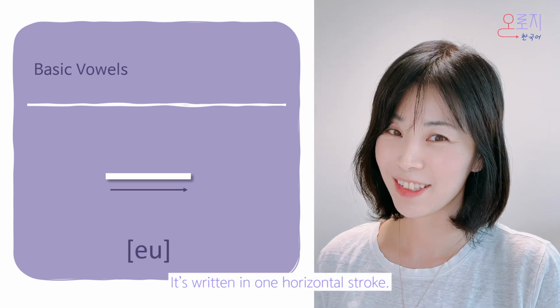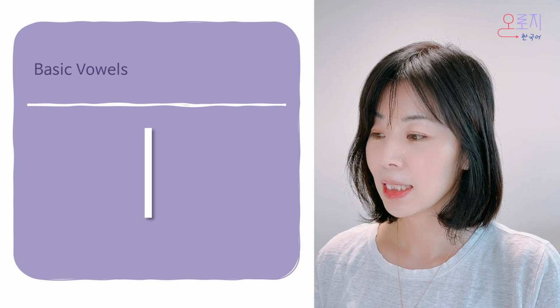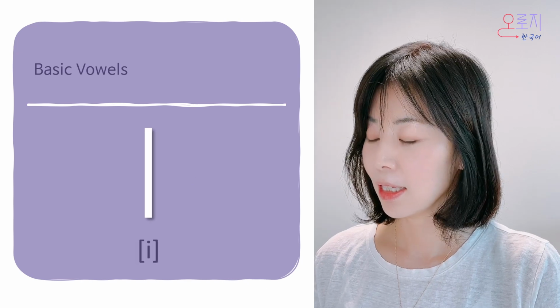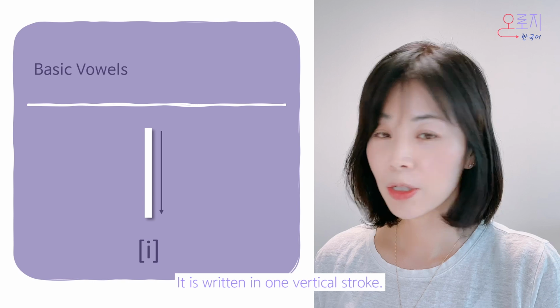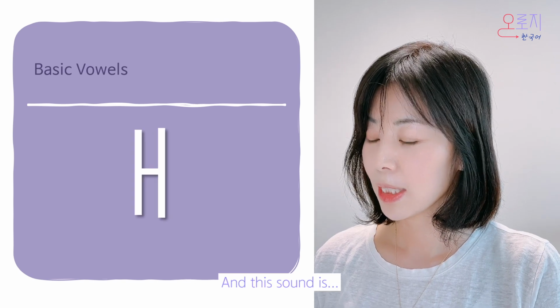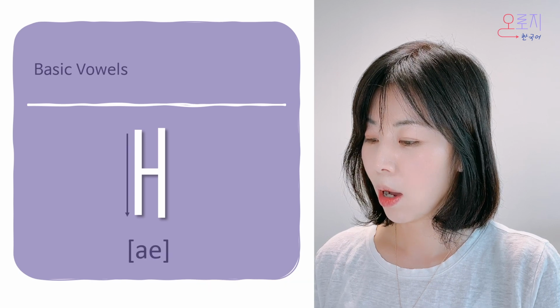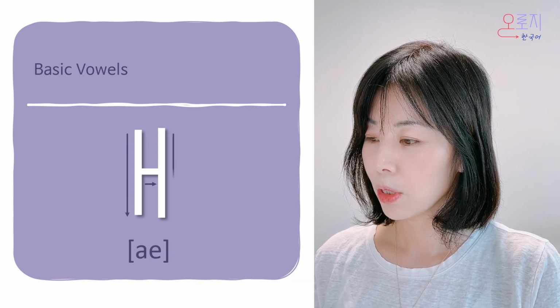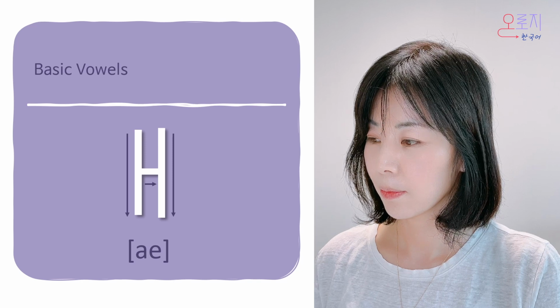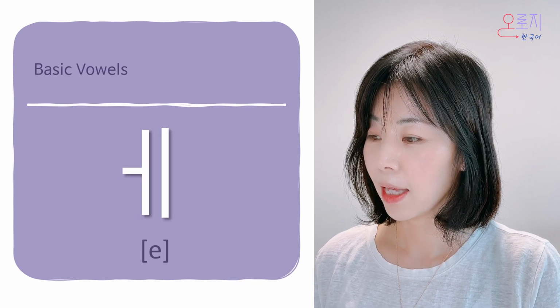This is u. It's written in 1 horizontal stroke. And this is i. It is written in 1 vertical stroke. And its sound is e. It's written in 3 strokes. 1, 2, 3. And its sound is e.